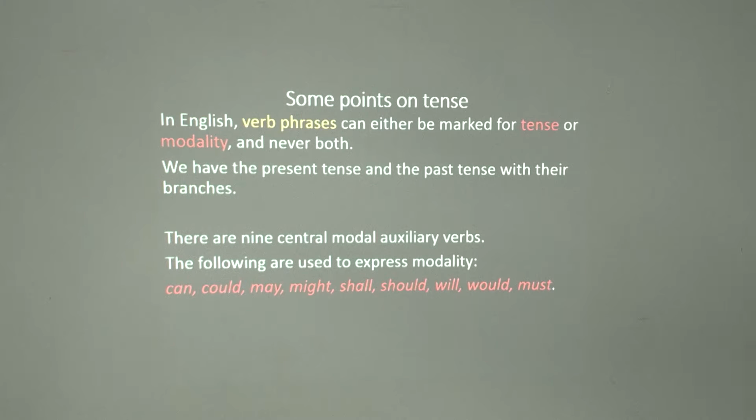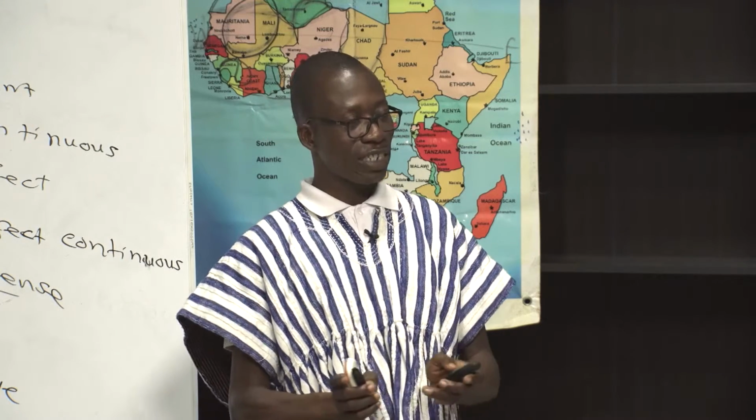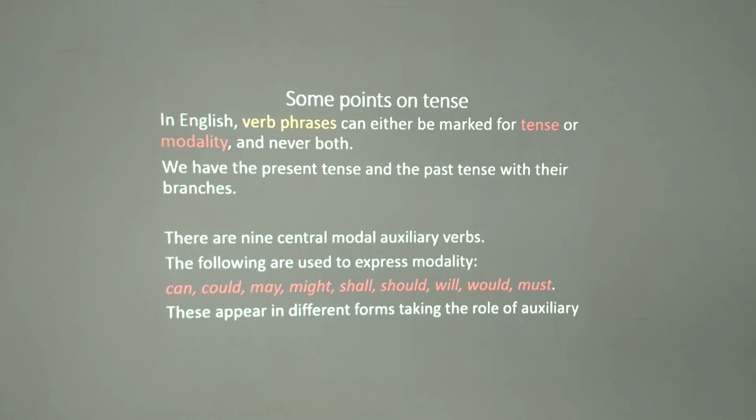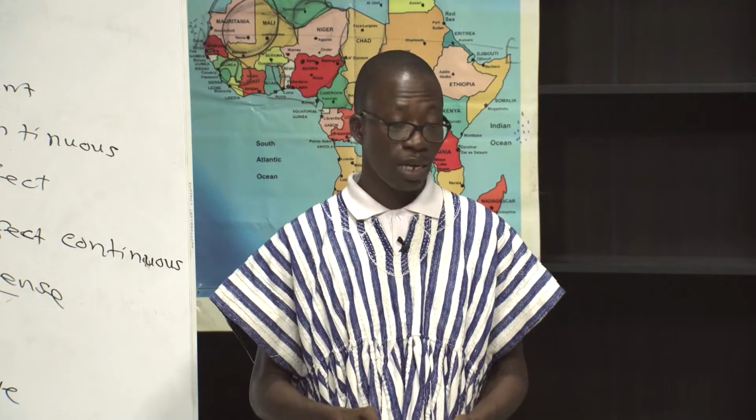It's not possible to find that in English. If it is functioning as a modal, it is a modal. If it is functioning as a tense, it is a tense. That understanding is very important. We are saying that the modals appear in different forms depending on the situation you are using. The modals appear in different forms as we write them.